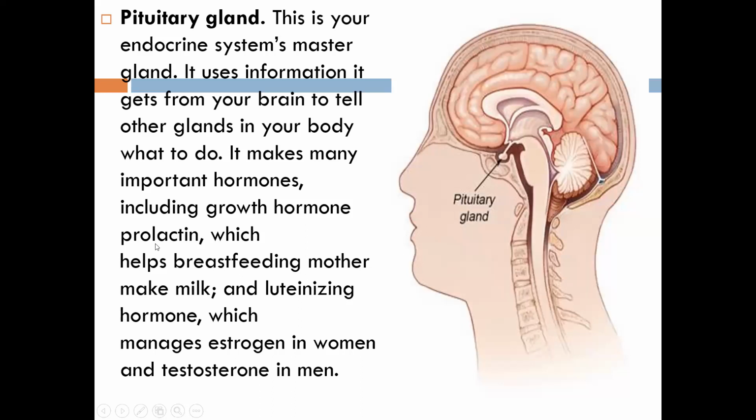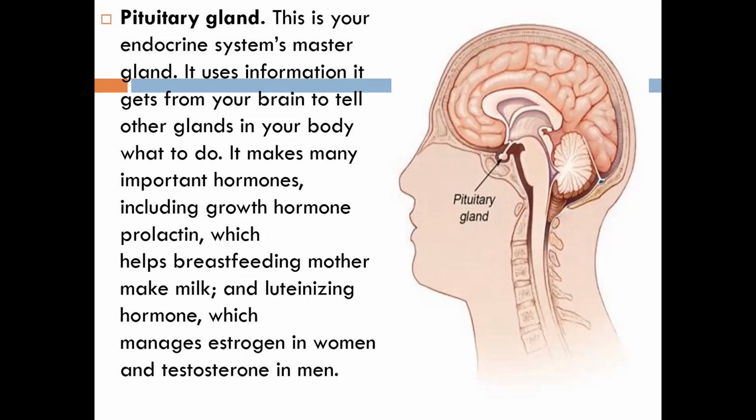This prolactin is a very important hormone. What does prolactin do? It helps the breastfeeding mother make milk. After delivery, the mother feeds the baby, so the milk has to be secreted. If the milk is not secreted, then how can the mother feed the baby, right? All the secretion of milk is done with the help of the hormone known as prolactin, and this prolactin hormone is made by the pituitary gland. Are you clear?